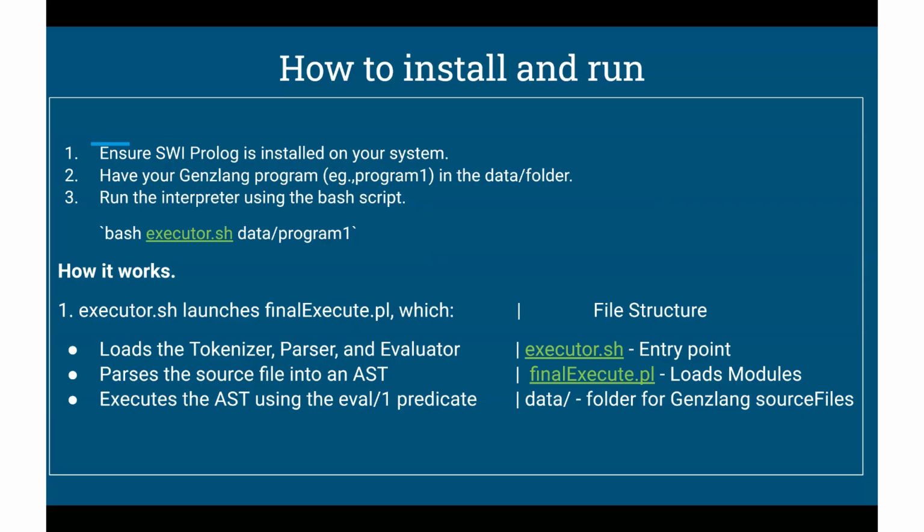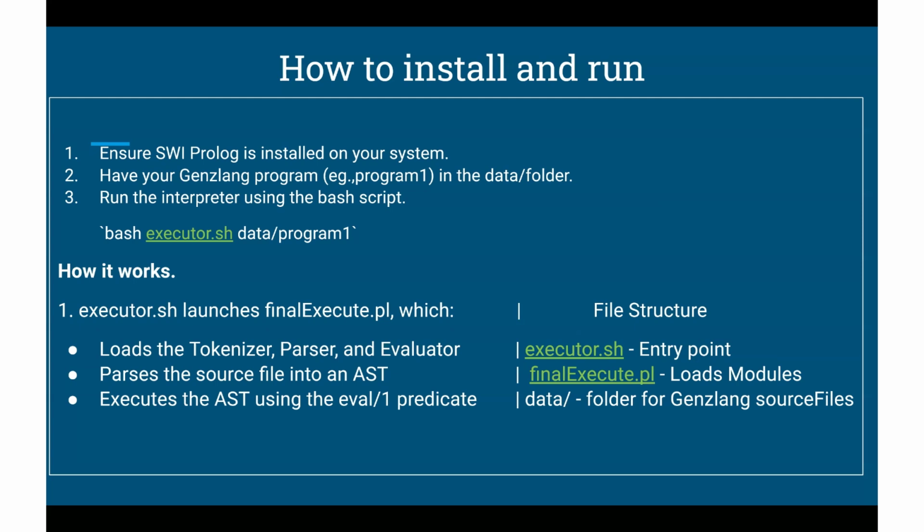How it works behind the scenes is, in final execute.pl, we import 3 core modules: a tokenizer, a parser, and an evaluator. The tokenizer breaks raw code into meaningful tokens, while the parser builds an abstract syntax tree from the tokens, and the evaluator executes the AST and manages variables, loops, conditions, and output.